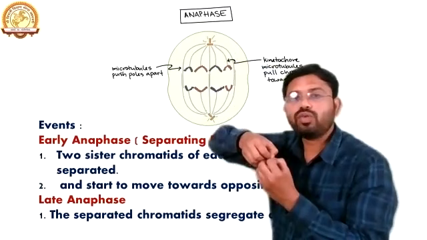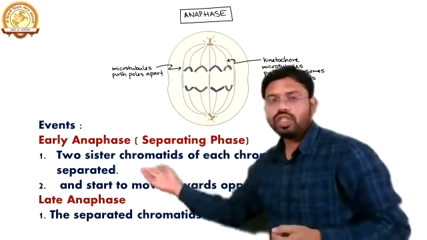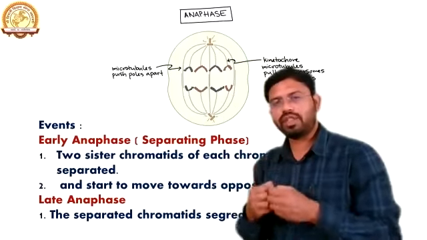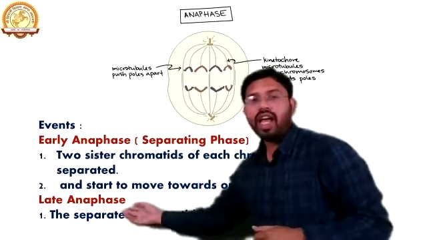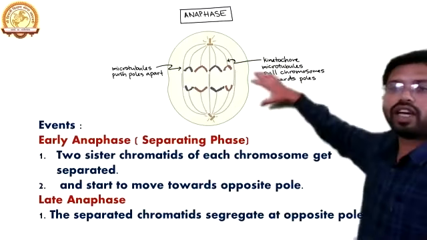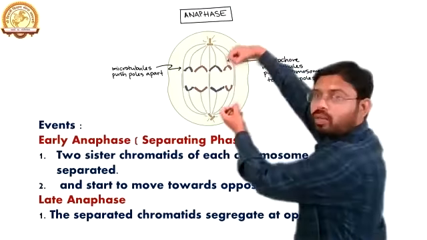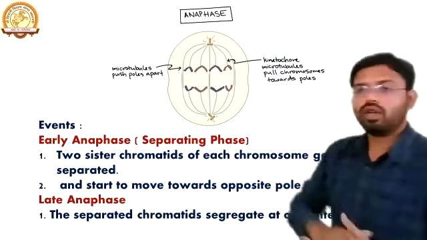Because of that, these chromosomes get separated. So the two sister chromatids of each chromosome get separated and start to move towards the opposite poles. Some are moving towards the upper pole, and some are moving towards the lower.